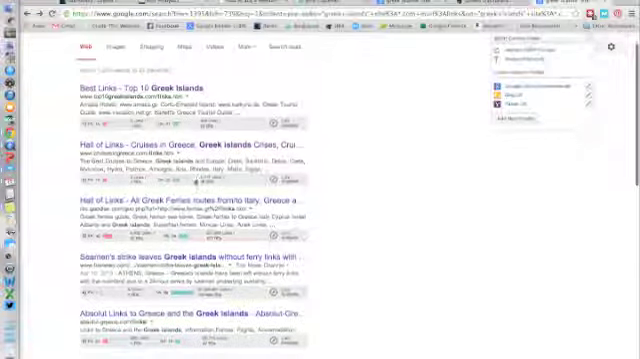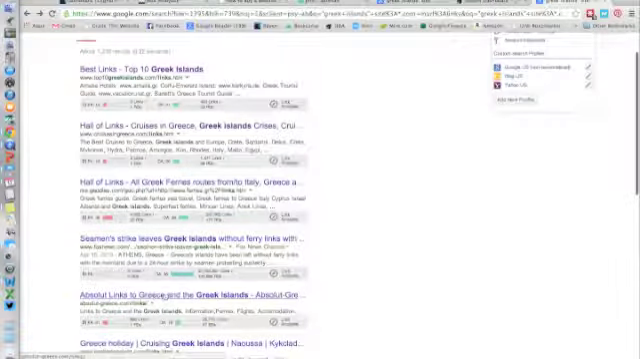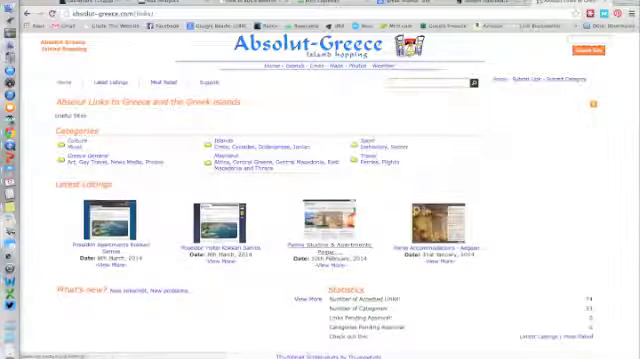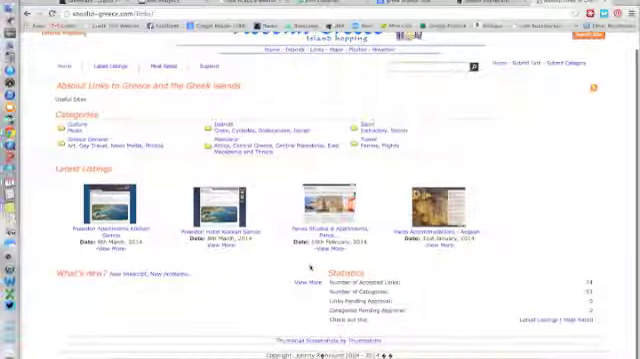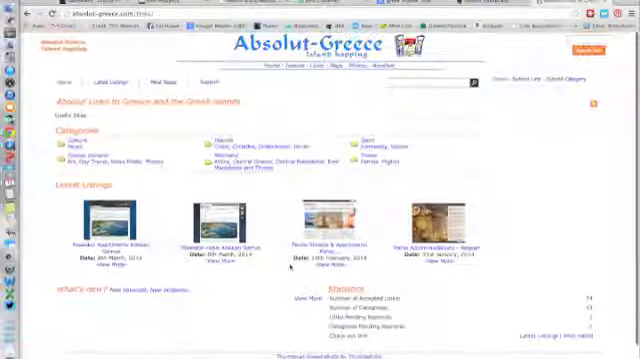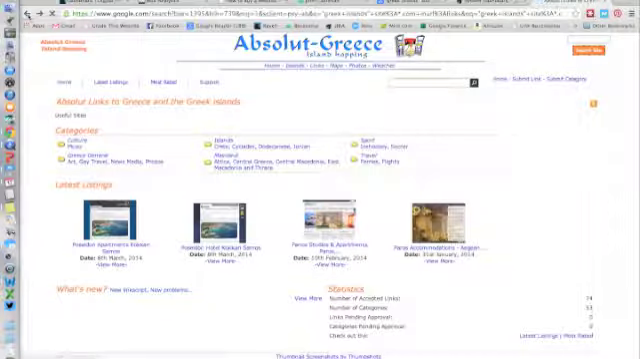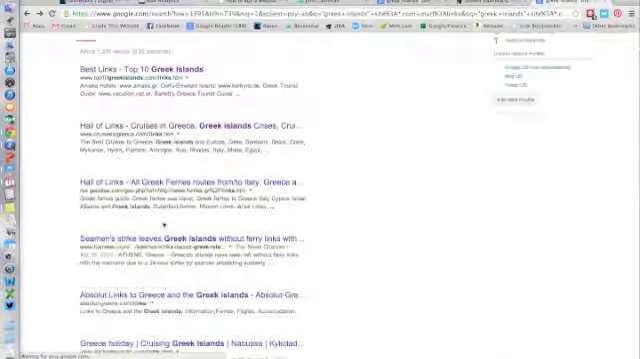Another one, so you go through all of these, Absolute Greece, here's another one. So you look at it. This one looks okay. A little spammy, but possibly something that we could look at.